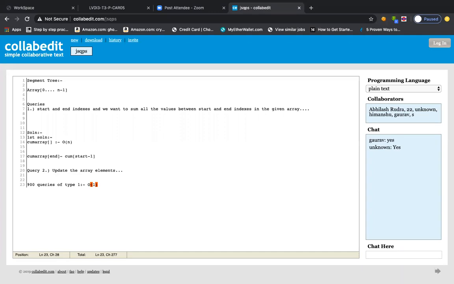But the cumulative array construction will also take order n initially, because we want to construct the cumulative array. So you can say order n plus order 1 for each of the 900 queries of type 1. But if we want to solve 100 queries of type 2, what will the time complexity be?